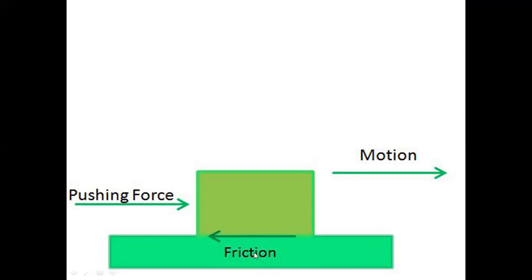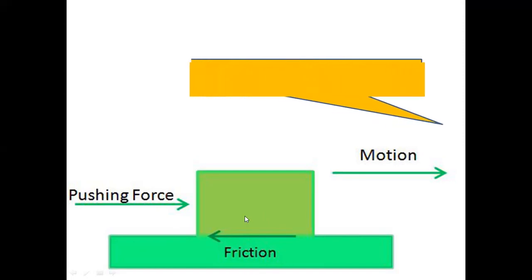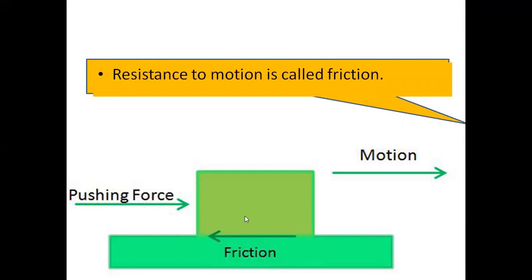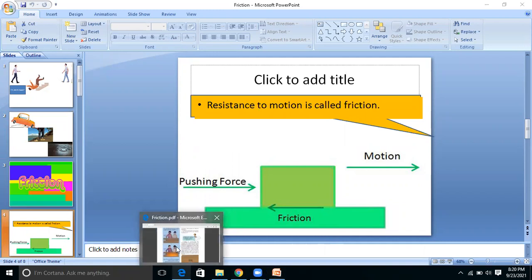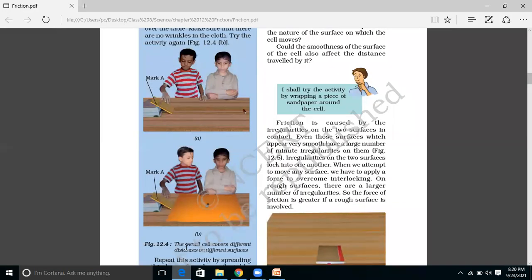That is called the frictional force. So frictional force is nothing but it causes resistance to the motion of an object. Now we shall learn what are the factors upon which friction depends.